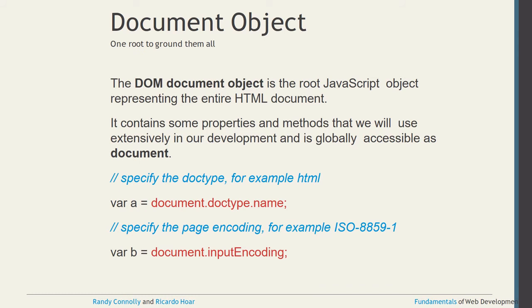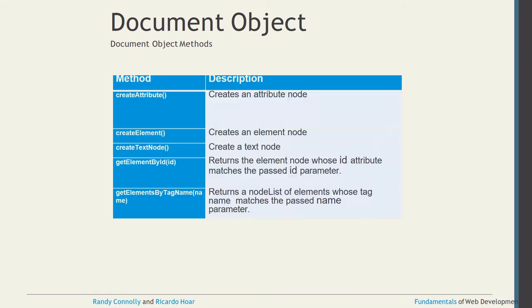Now, the document object is the root JavaScript object representing the entire HTML document, and it contains some properties and methods that we will use for our development. If you want to access some document values, we can use document.doctype.name and document.inputEncoding. The first is for specifying the doctype, and the second specifies the page encoding. Generally the page encoding is ISO 8859-1 or UTF-8, so you can use such kinds of encoding.